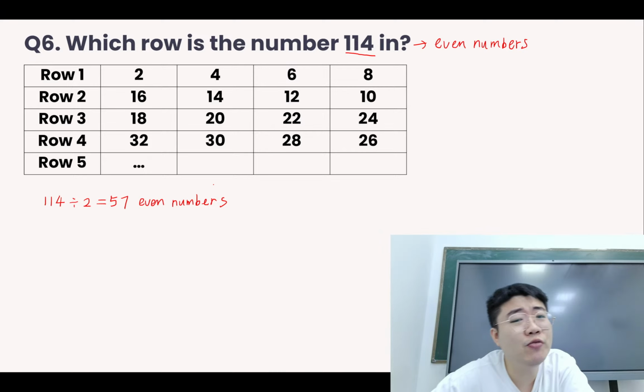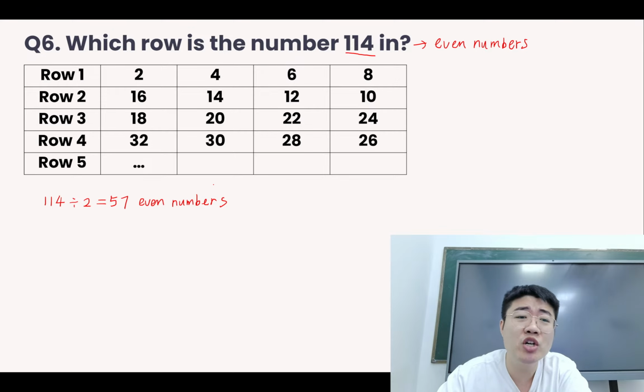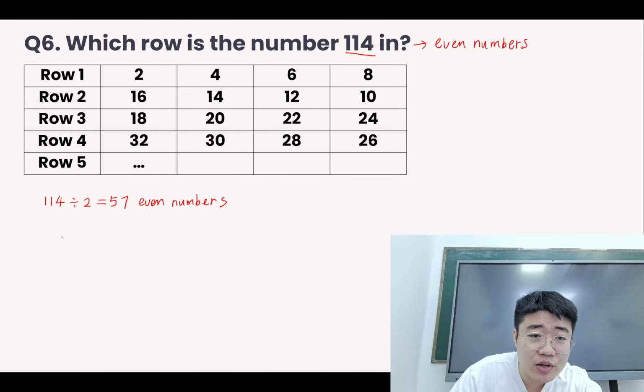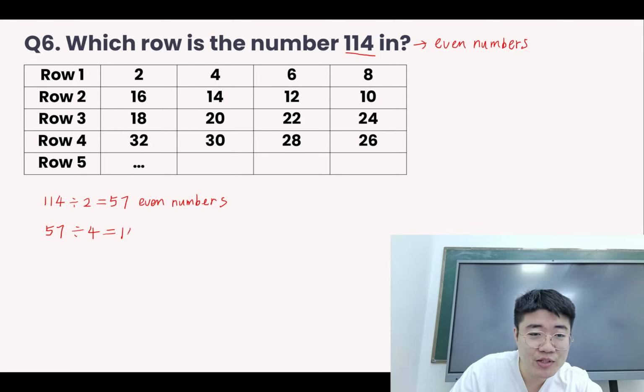Right, so that we got 57 even numbers, then the next thing we can notice is that every row we have 4 numbers. First row is 4 numbers, second row 4 numbers. So each of the row is 4 numbers. According to this, we can find the number of rows by dividing by 4. So then we find there are 14 rows with a remainder of 1.